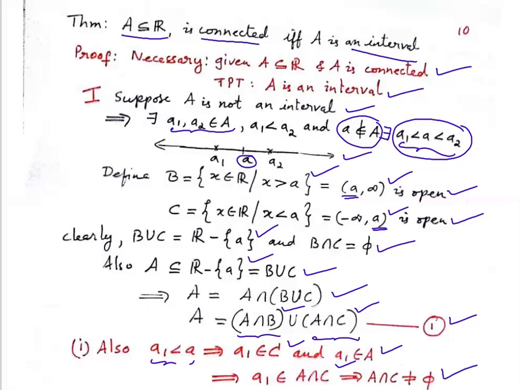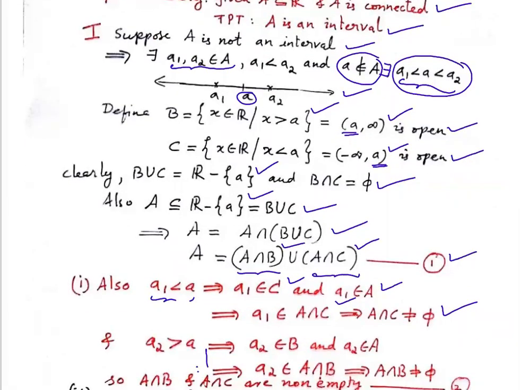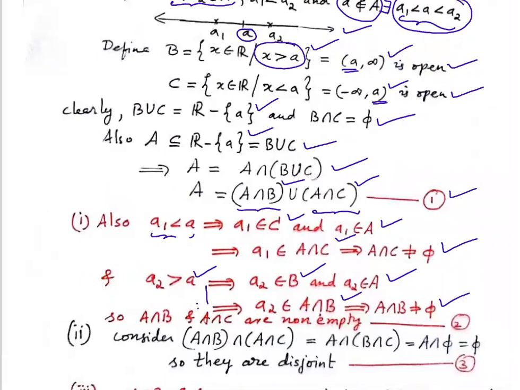Similarly, let us take up a2 now. What is a2 now? So, a2 is greater than a. So, since a2 is greater than a, it's a real number greater than a. So, definitely, according to my B definition, it will be in B. And also, it belongs to A. So, it belongs to the intersection A intersection B. Therefore, A intersection B is not null. So, I got A intersection B and A intersection C are non-empty, and we'll call that equation 2.